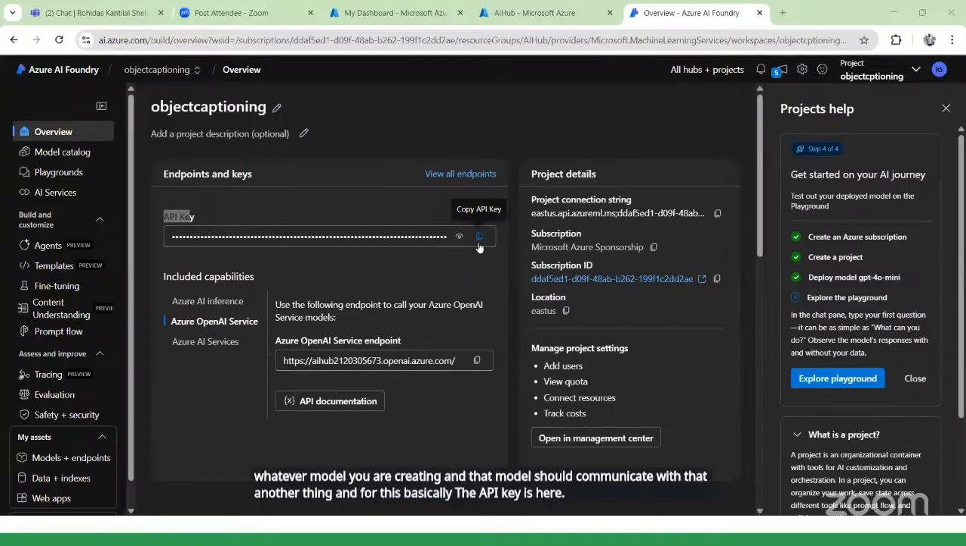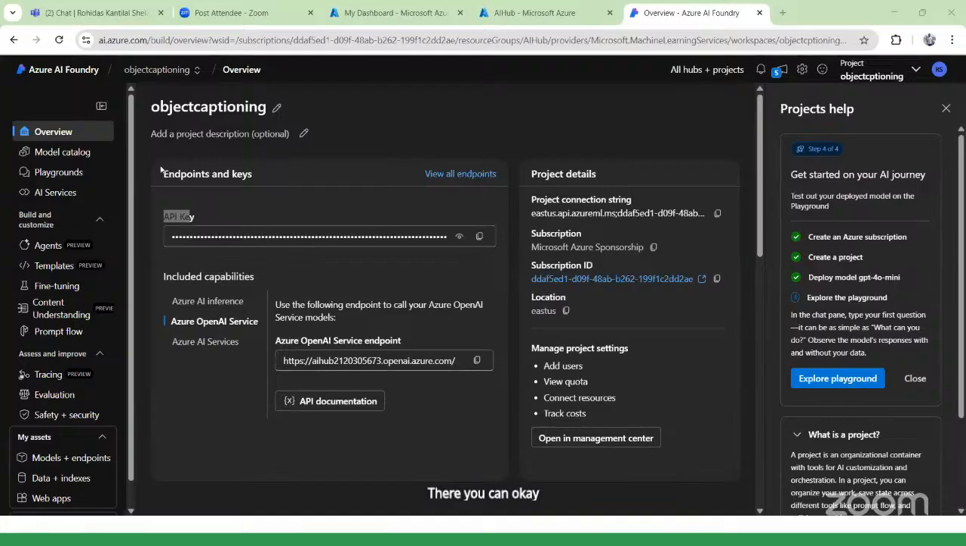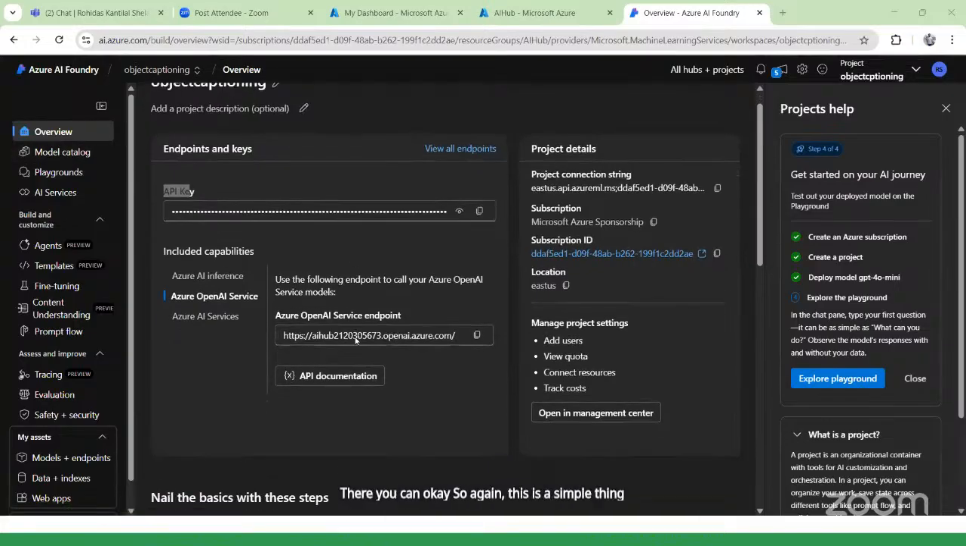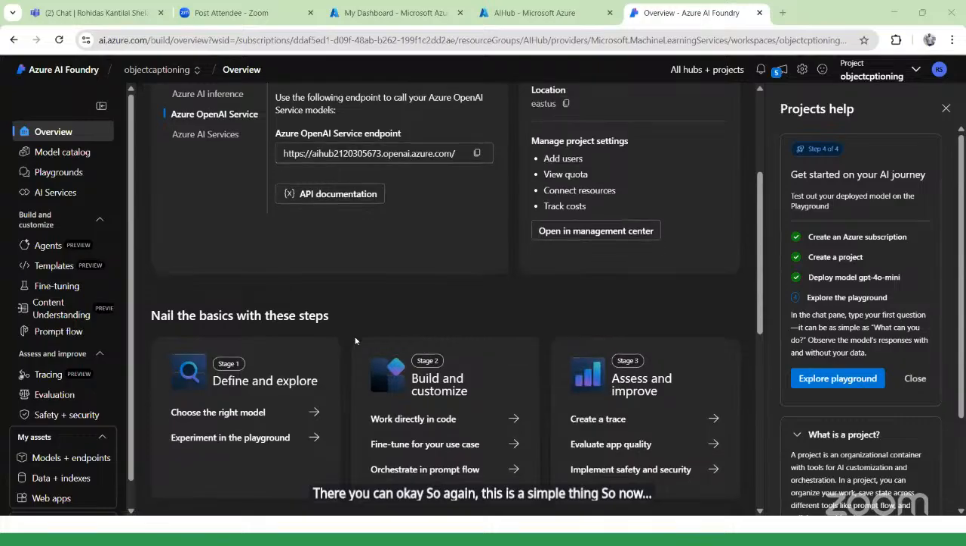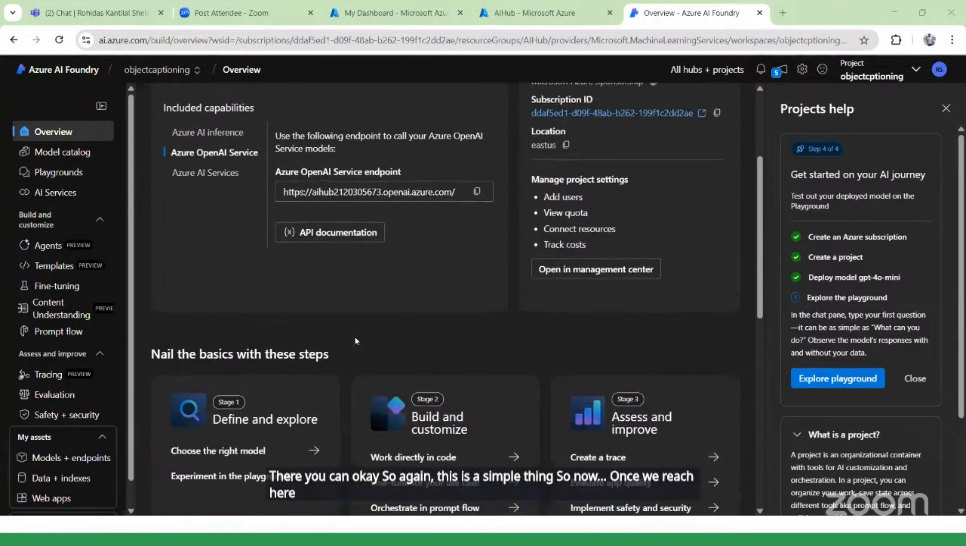The API key is available but for now we are not integrating with any applications. We are running our practicals over here only, so I am not copying this, but in future if you want to implement with any other application, you can do this. Okay, so again this is a simple thing. Now once we reach here, you can see so many options.